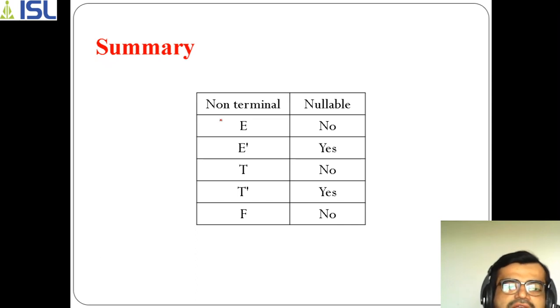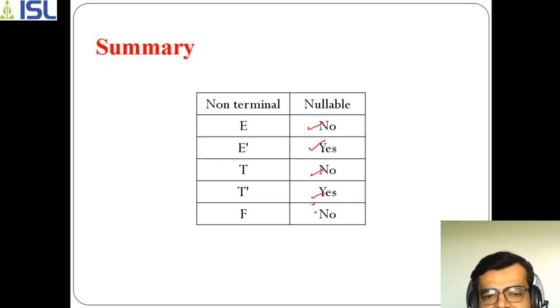So in that way you can predict that nullability can be focused on a non-terminal only. Here these are the set of non-terminals: E, E dash, T, T dash, F. So you can say that E is not nullable, E dash is nullable, T is not nullable, and T dash is nullable. In the same way, F is not nullable. So in that sense, nullability can be considered.